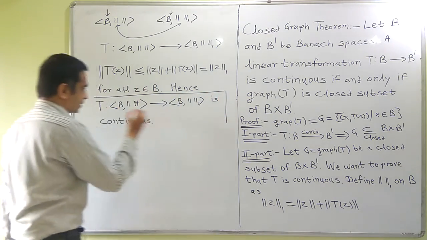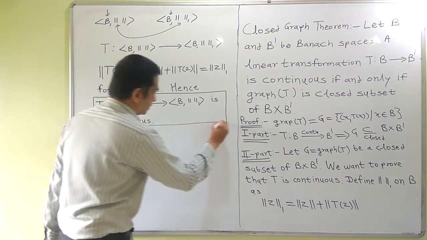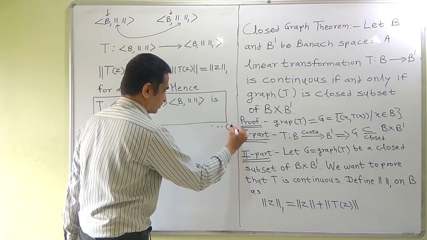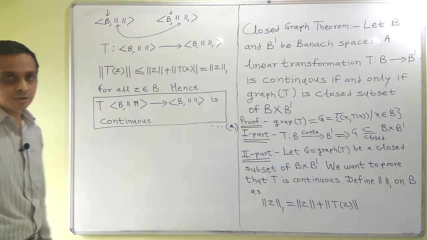Remember this statement. We'll need this, so I may call this statement star 1. I'll refer to it later on.